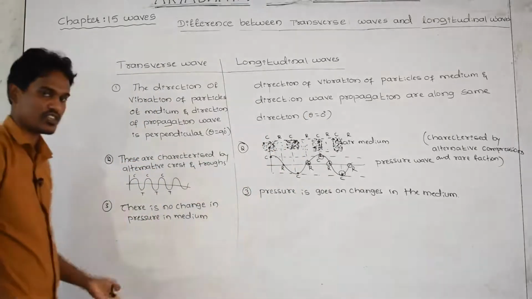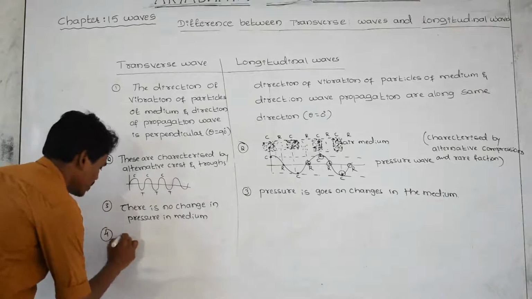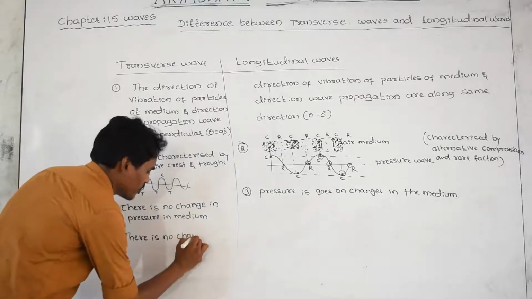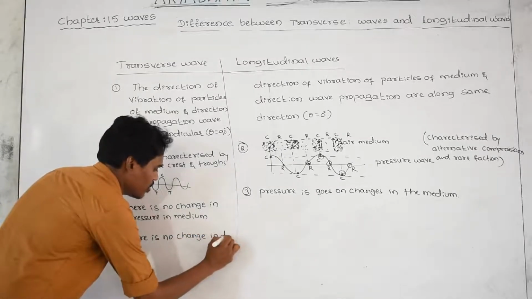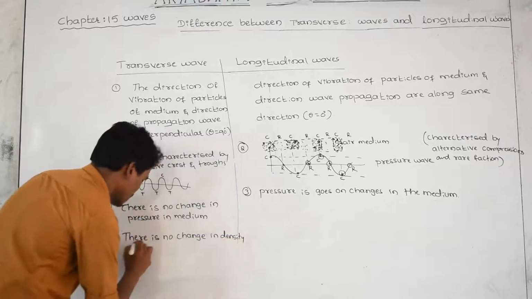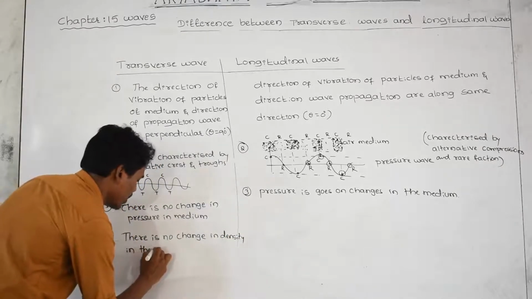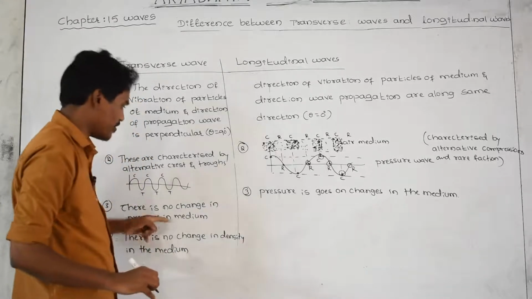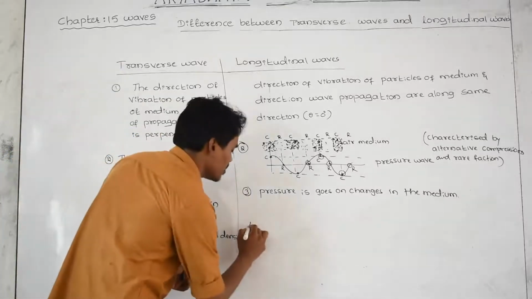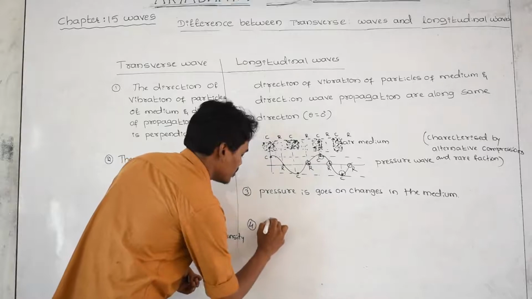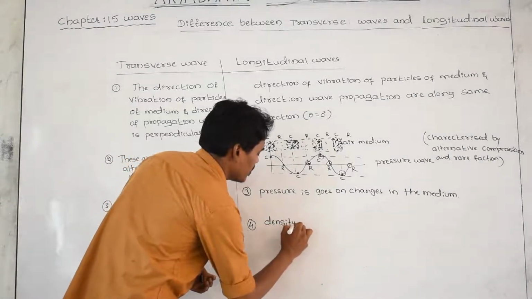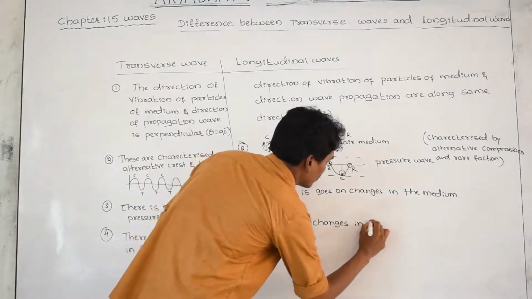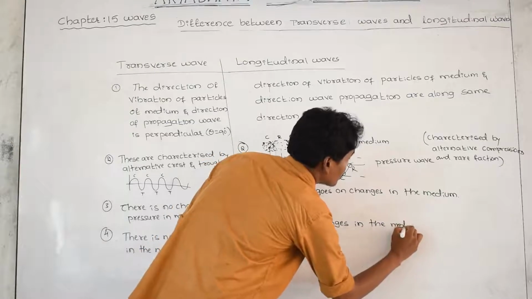Here there is no change in pressure, and there is no change in density. Whenever the wave is propagating through the medium, there is no change in density, but here there is a change in the density. Yes, the density changes in the medium.